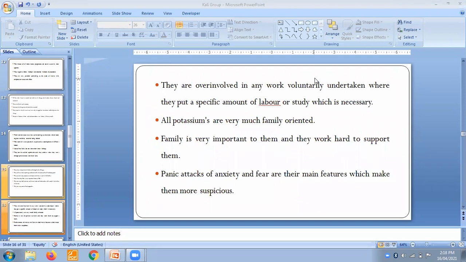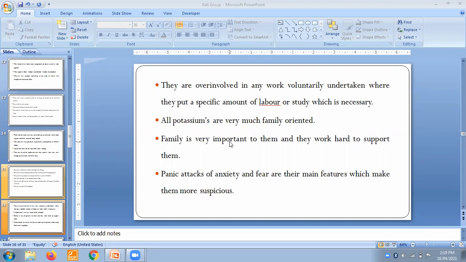All Kalis are very much family oriented. Every Kali is very much family oriented. Family orientation is a highly marked characteristic of Kalis. Family is very important to them, and they work hard and support them. Family becomes a really very important part of their life.